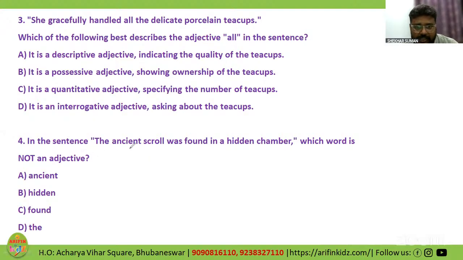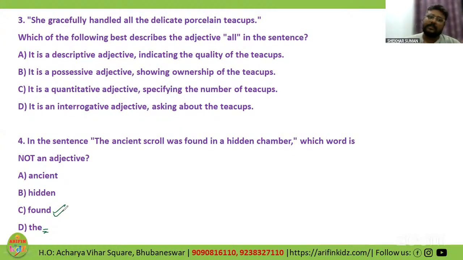In the sentence, the ancient scroll was found in a hidden chamber. So which word is not an adjective? Yes, found is not an adjective, but you might have a doubt over here. So the is also given over here. The is an article.